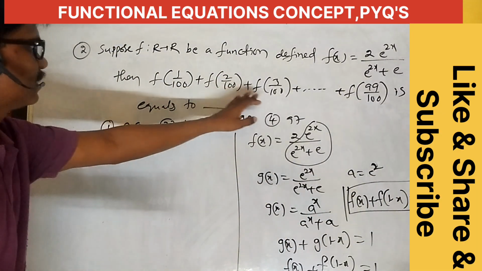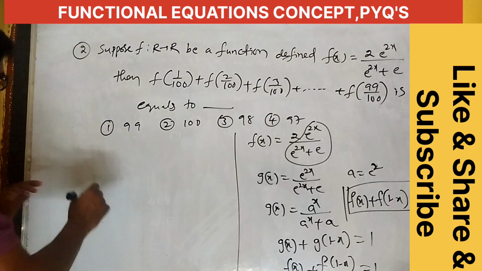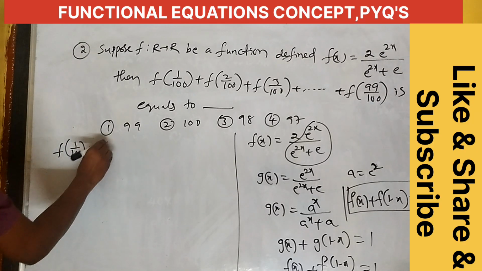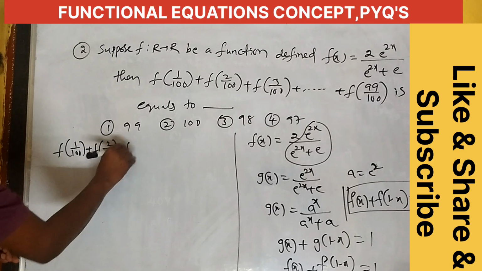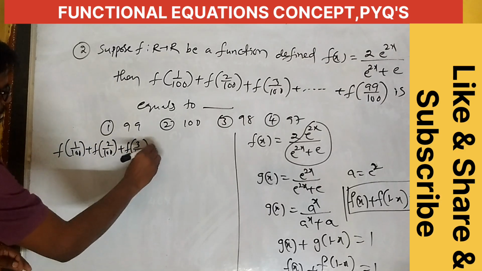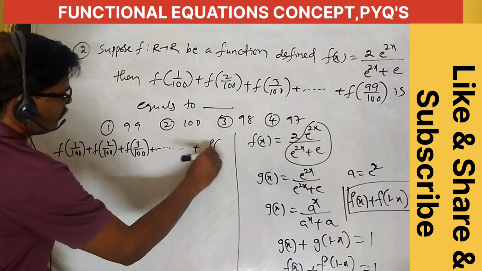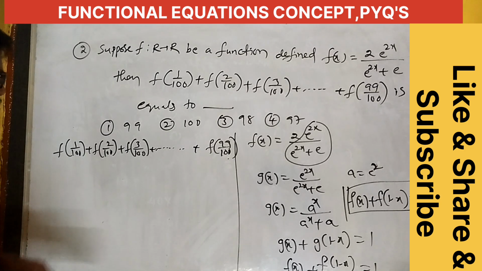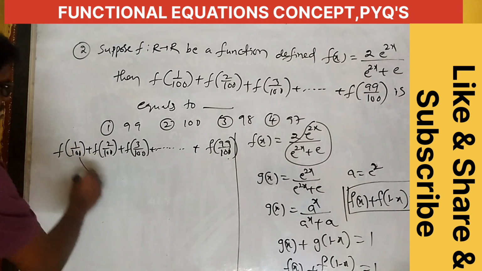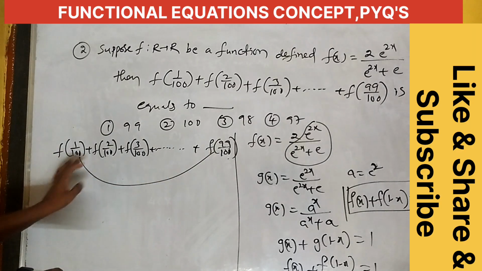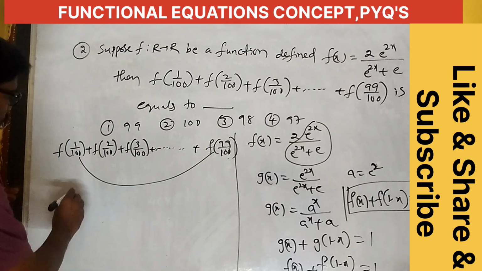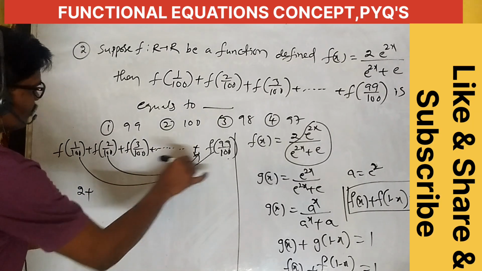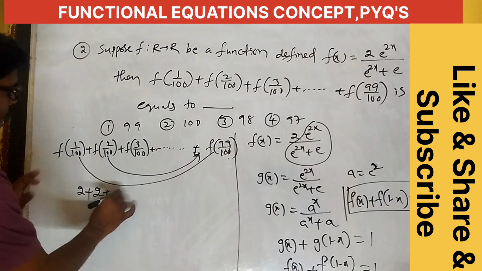What is the given series? Write this one: the series equals f of 1 by 100 plus f of 2 by 100 plus f of 3 by 100 plus so on, plus f of 99 by 100. Pairing f of 1 by 100 with f of 99 by 100, f of x plus f of 1 minus x equals 2. Next, the following pair is also 2, and so on.